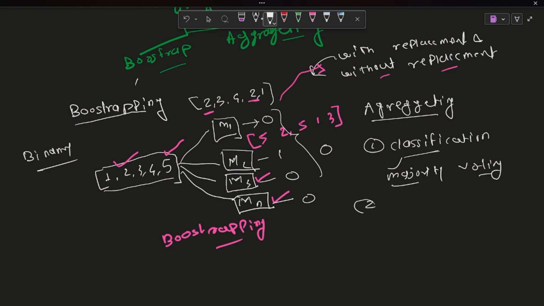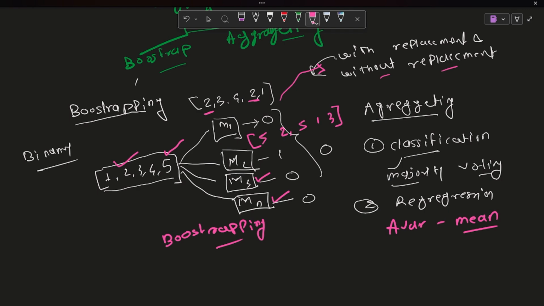Similarly, for regression, the model predicts the average, or mean, of the outputs of the individual models. This is aggregating.